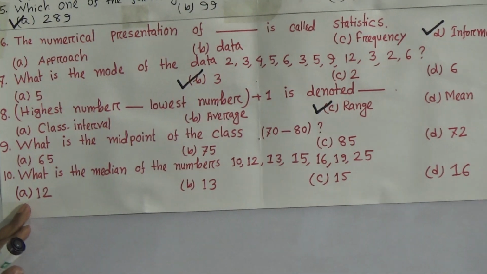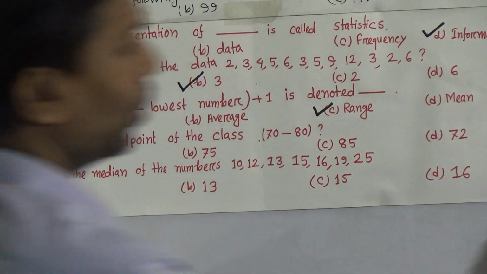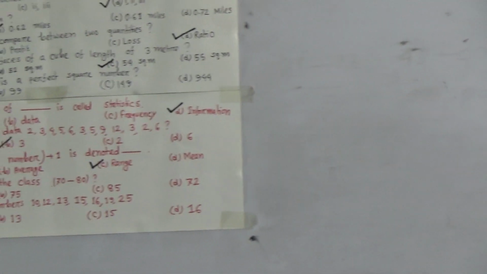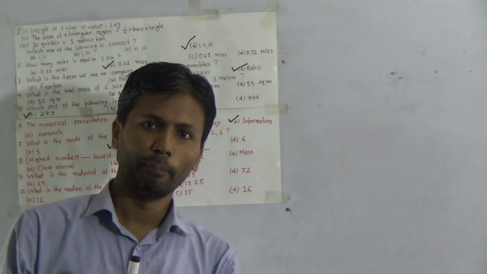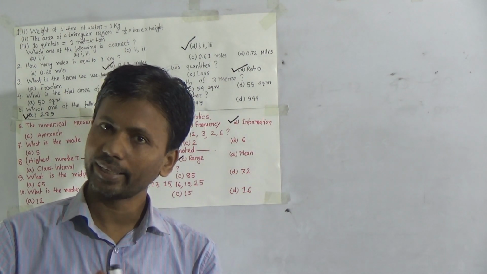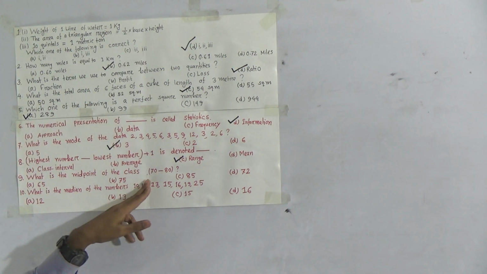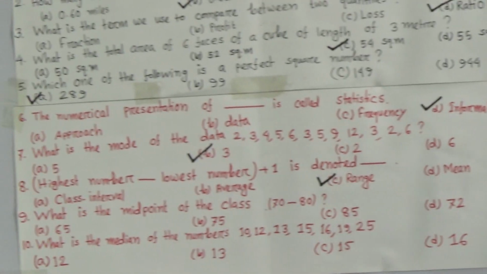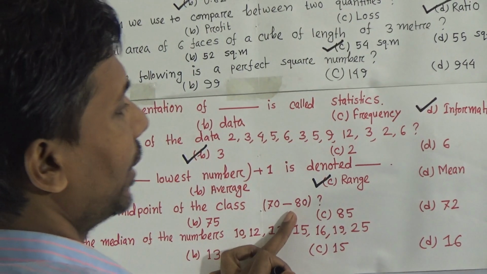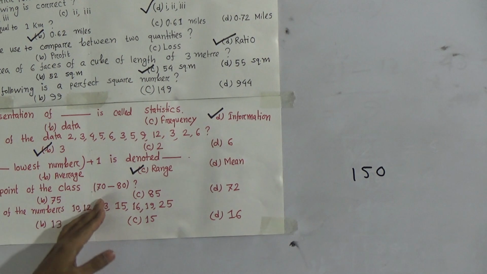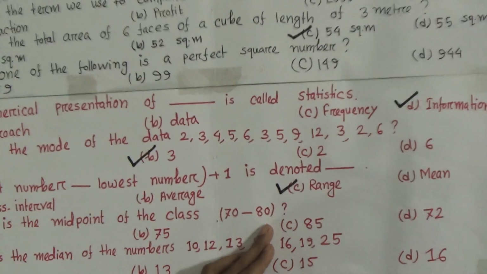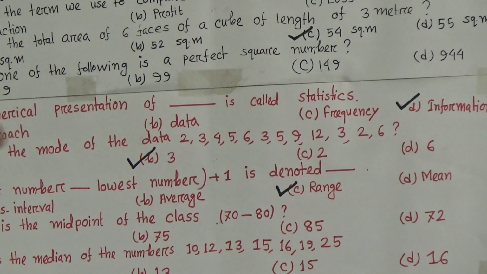Now question number 9. What is the midpoint of the class 70 to 80? How can you determine the midpoint of any class interval? At first you have to add these two. Suppose 70 plus 80, this is equal to what? 150. What I told? At first you add 70 plus 80, which equals 150.